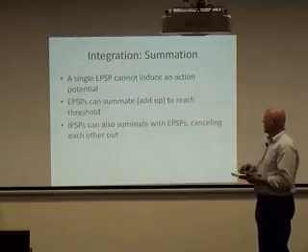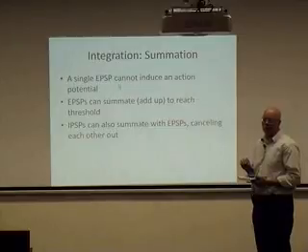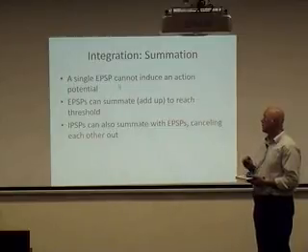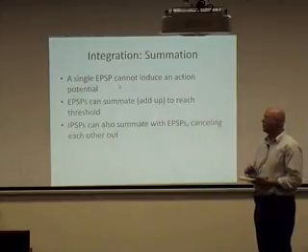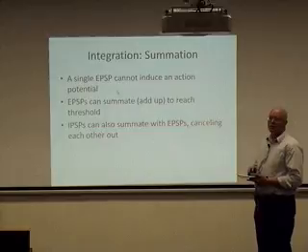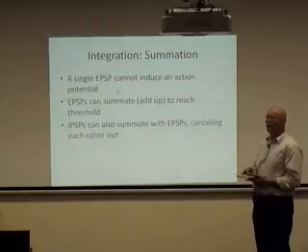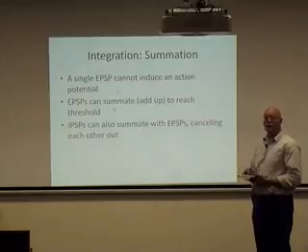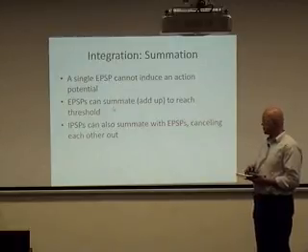action potential. A single EPSP, a single excitatory postsynaptic potential, can be caused by a neurotransmitter binding to its receptors, but a single one will not reach threshold. We have to have lots of neurotransmitters binding to the receptors, creating lots of EPSPs. And if we create lots of EPSPs, we can reach threshold, and that will cause the neuron to fire. That will cause the neuron to create an electrical impulse, that action potential.